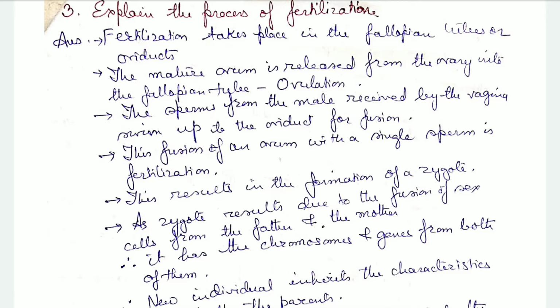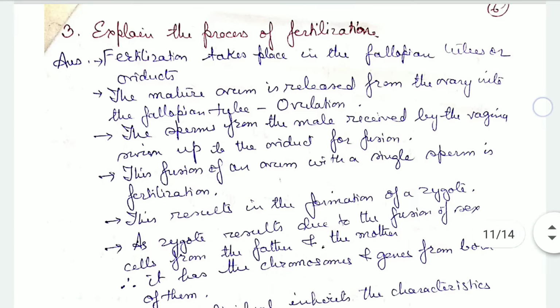Okay, so let me start with the first question today: explain the process of fertilization. What is fertilization? I told you, it's the formation of the zygote, that is, the fusion of the male gamete with a female gamete. In humans it is an internal fertilization, and it takes place within the fallopian tube of the female. Fertilization takes place in the fallopian tube or the oviducts.